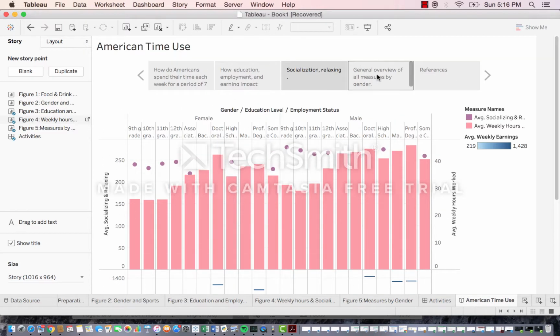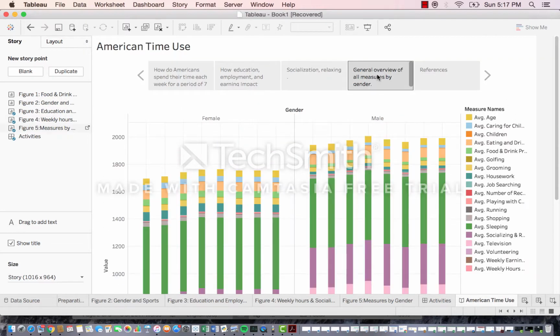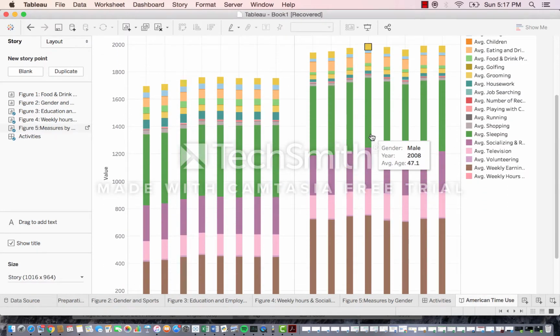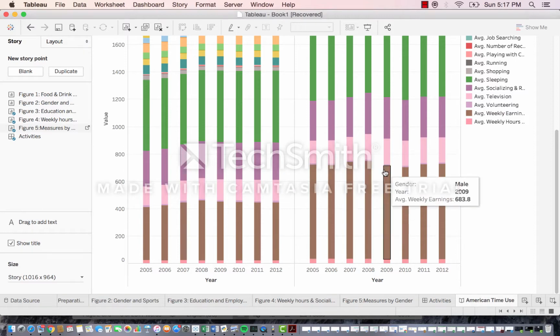The darker blue line shows the highest earnings, as you can see from the filter in the top right corner. The last graph that we're going to look at is a bar chart showing the general overview of the measures and how they impact American time use. It's pretty evident that females spend a lot more time on activities like housework, food and drink preparation, and caring for children compared to males. And males earn a lot more than females, as shown in these brown bars.